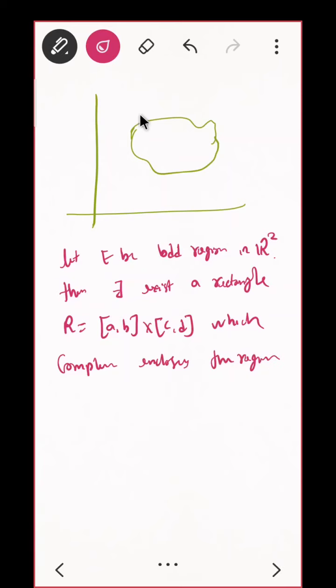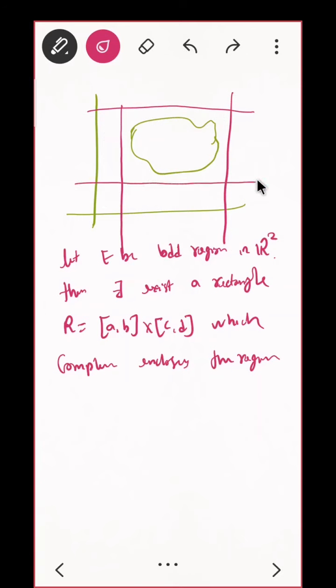If I have any bounded region I can do that. I can find a rectangle something like this also, correct? This is true. Can you see that? I'll consider this is A, this is B, this is C, and this is D, correct? Is it clear, everyone?